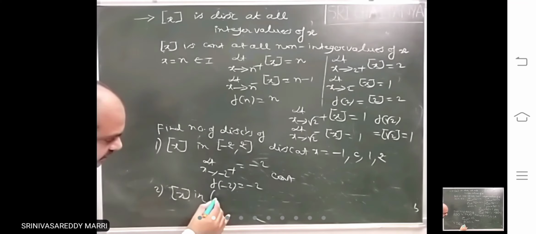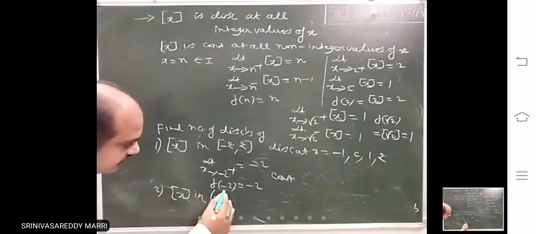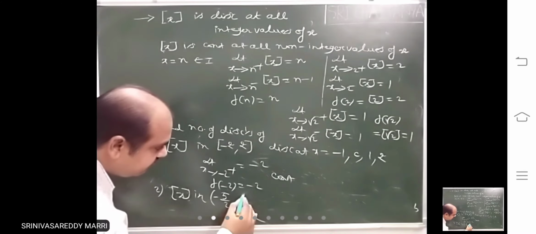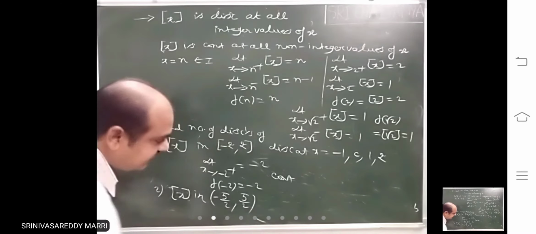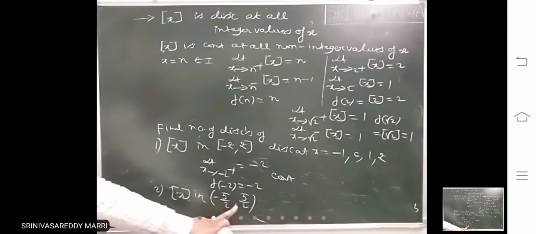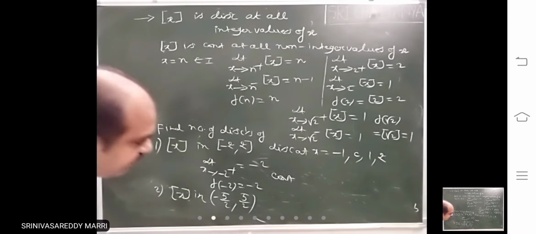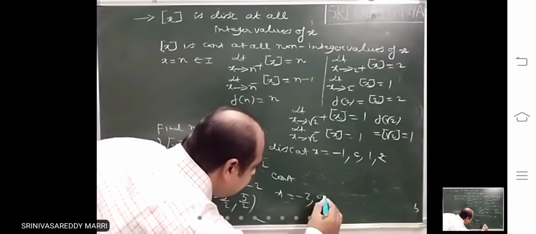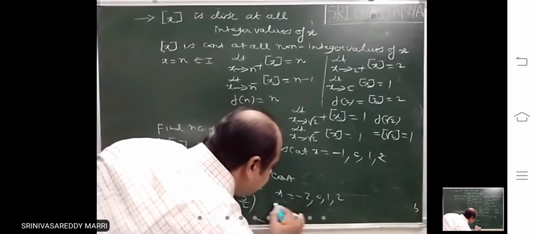Step x in -5/2 to 5/2. Suppose in this interval you have to write the discontinuities. This is non-integer only. That means in between integers, what are those? This is -2.5 to 2.5. That means -2, 0, 1, 2.